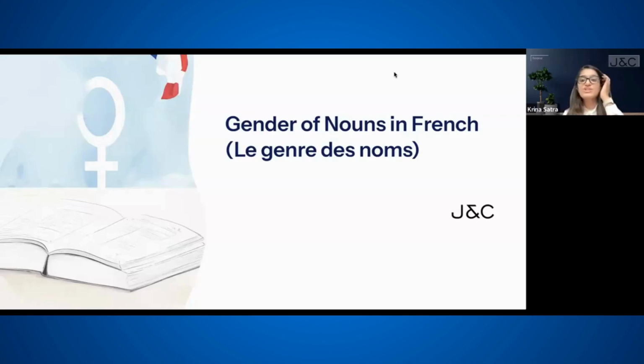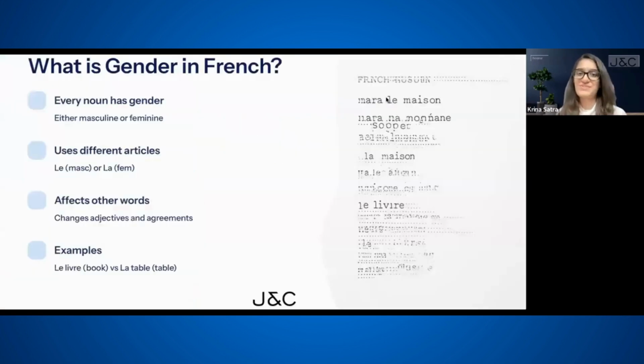So, in English, what is a noun, first of all? A noun is something, maybe a common noun or a proper noun. A common noun is like a pen, a pencil. A proper noun is, for example, a name, place, animal. Absolutely. So, in the same way, we have nouns in French. In French, every single noun has a gender, either masculine or feminine.